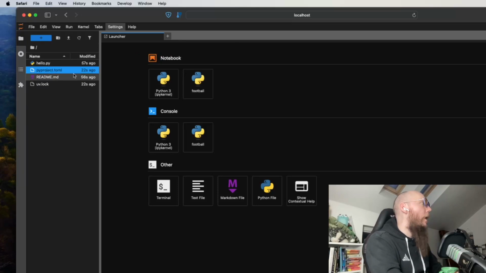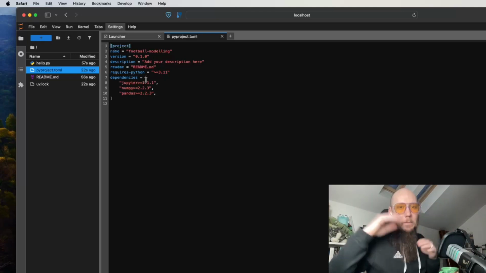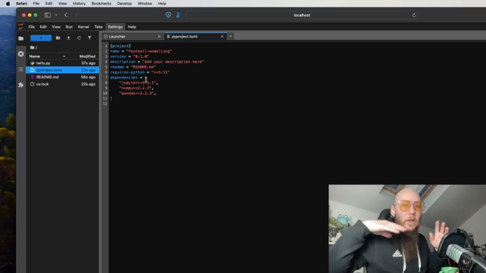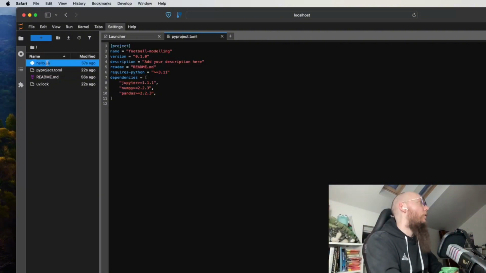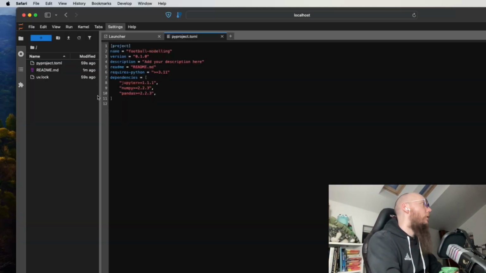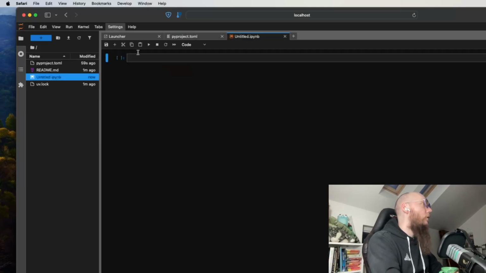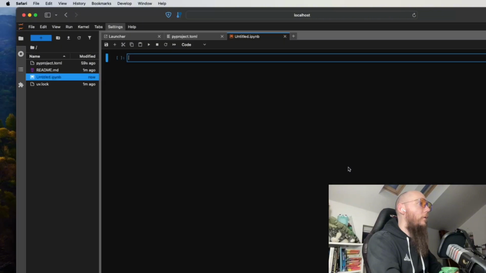There is also a thing called the pyproject.toml, which is a little bit like the requirements.txt, but it's slightly more complicated because it can be mapped to different versions of Python. This is not really important for this project at all. So we're going to get rid of hello.py. We need to keep the pyproject.toml. Don't delete that. But we can get rid of this, and then we can start ourselves a new notebook. And the kernel I want is the IPython kernel, which exists already.